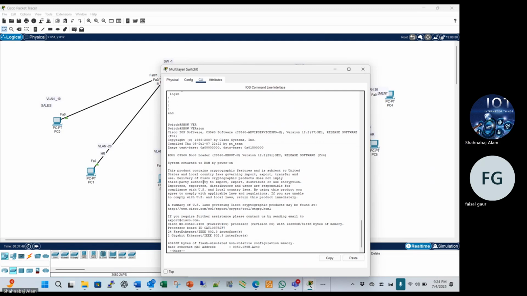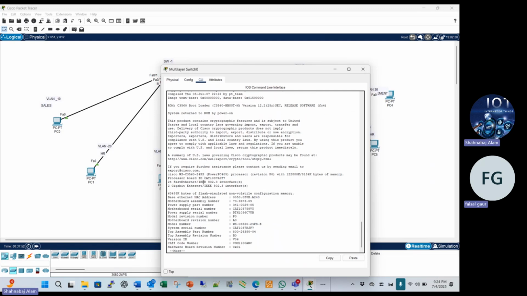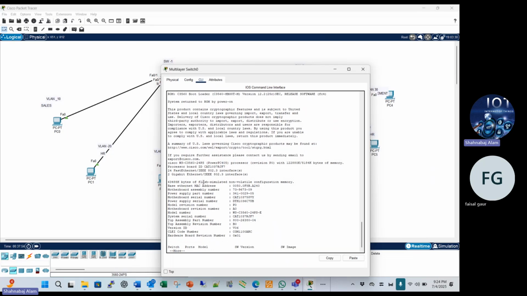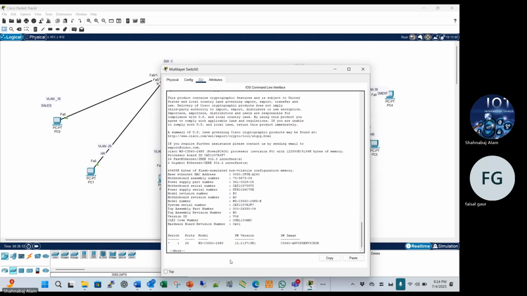You can see every piece of information here. You also see the Ethernet MAC address, the power supply part number, power supply serial number, model, and everything we can get the information from.